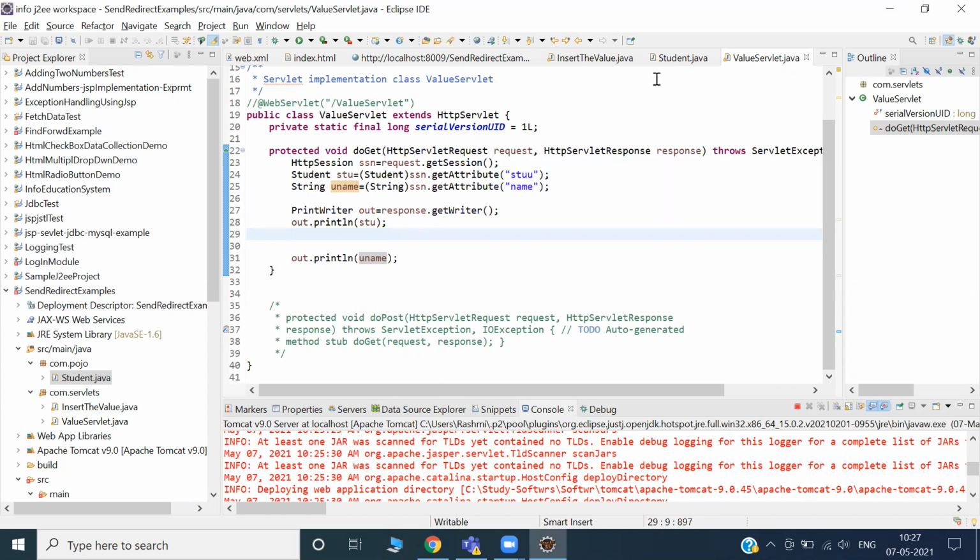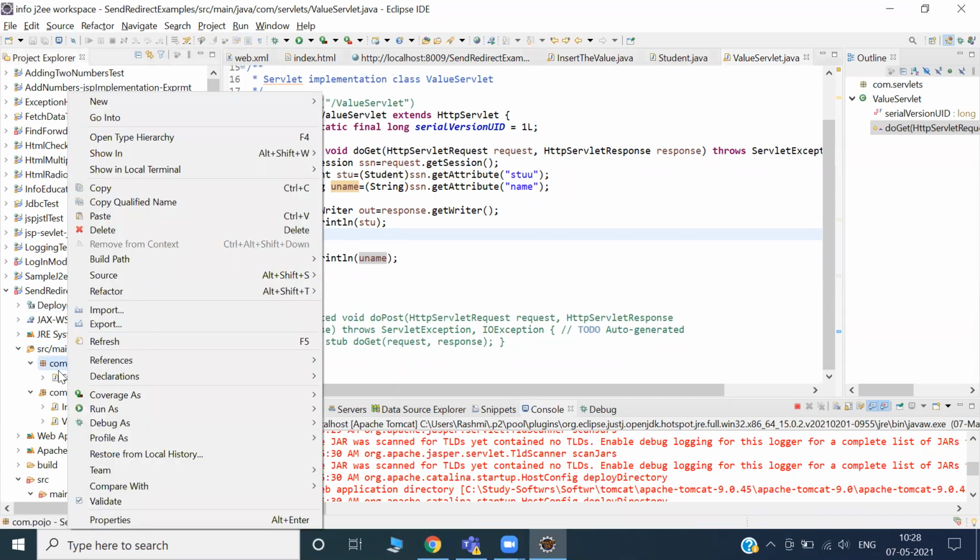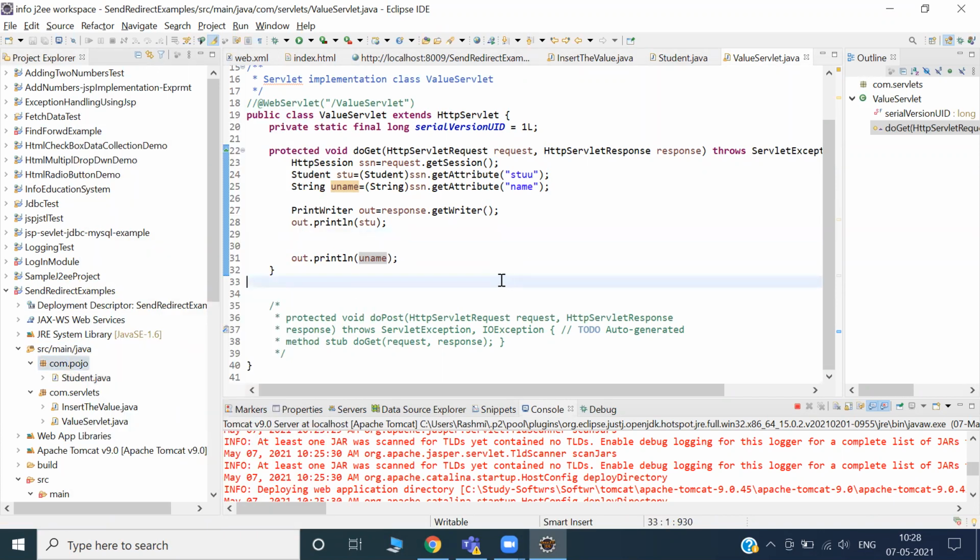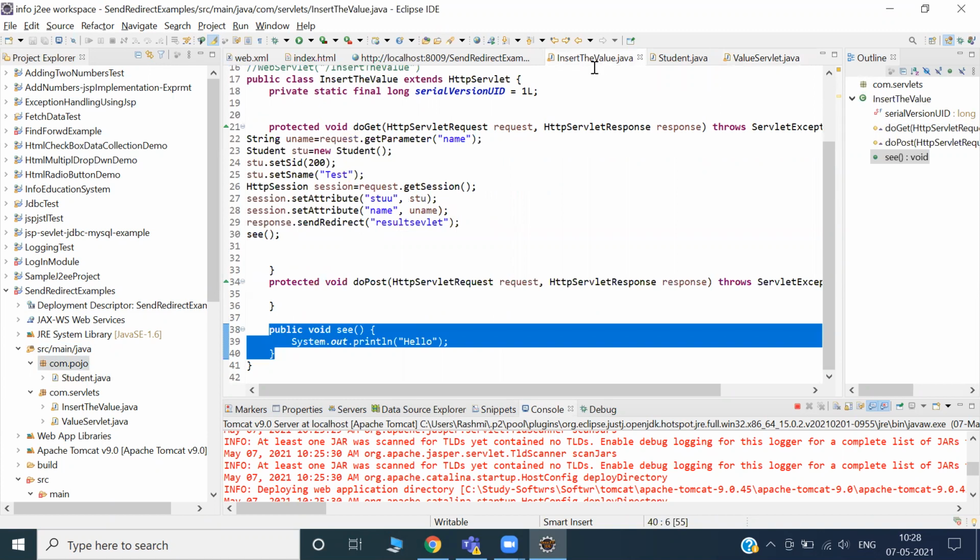So you want to create more information and attach it in the session. Is it possible? Yes. More information in the sense, suppose you want to create another POJO class, an item class, and in the item class you want to attach some items like pizza, soap, toothpaste, many items. Now you can attach them and you can send them.